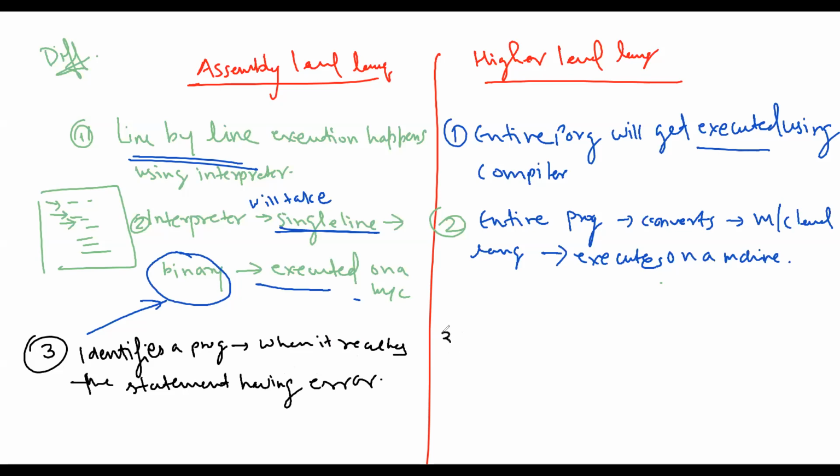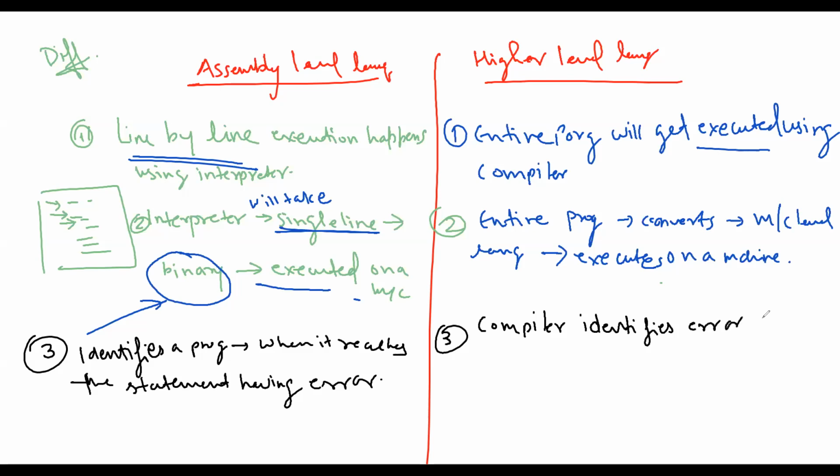Now the third part over here is the compiler identifies an error in a program during compilation time only. Here the compiler is the one who identifies the problem, the syntactical errors.